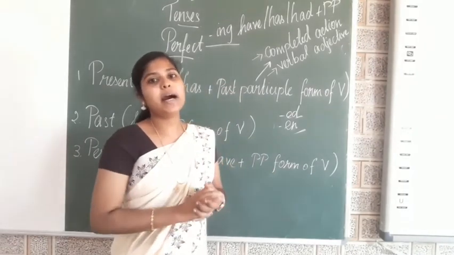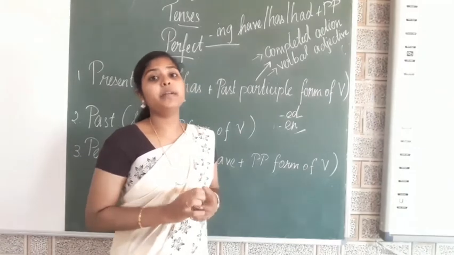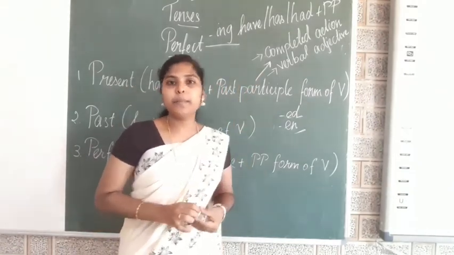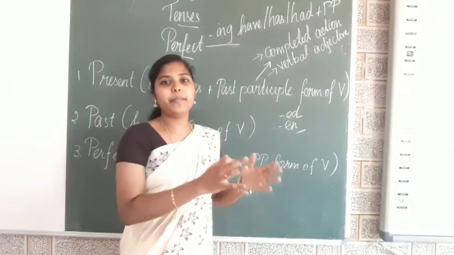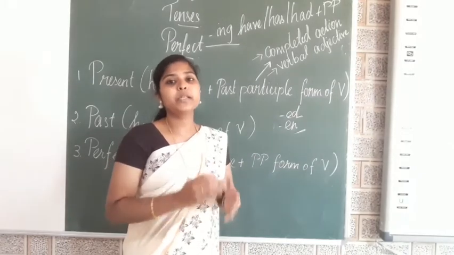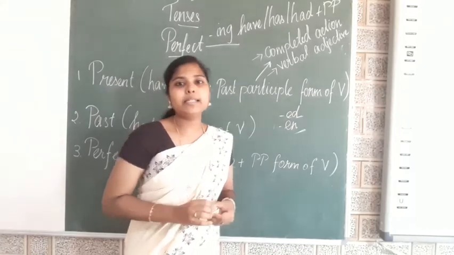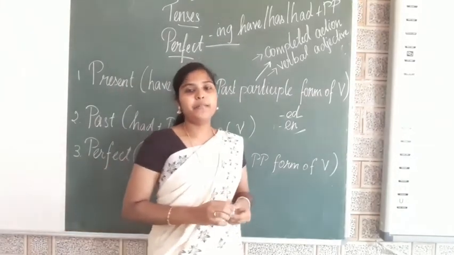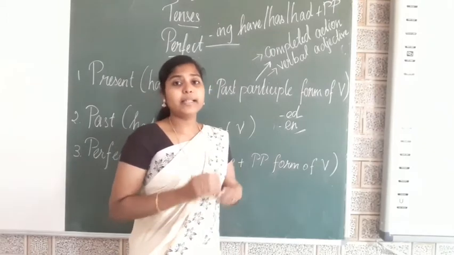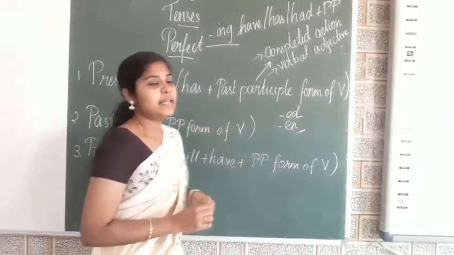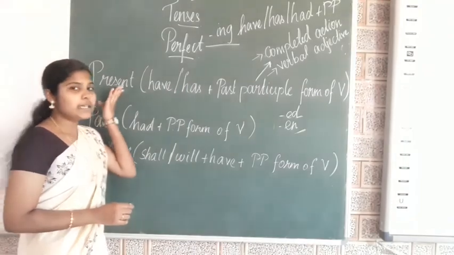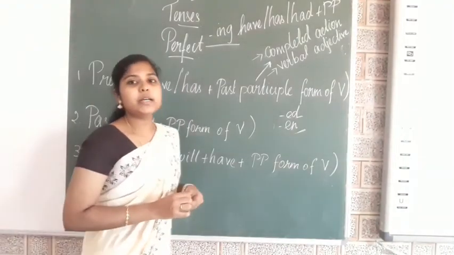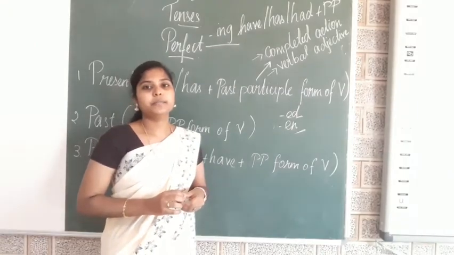There are three kinds of perfect tense, and before that, perfect tense can also be known as simple perfect tense. Just like simple present tense, simple past tense, simple future tense, we can say perfect tense as simple perfect tense. There are three kinds of perfect tenses. What are they? Present perfect tense, past perfect tense and future perfect tense.